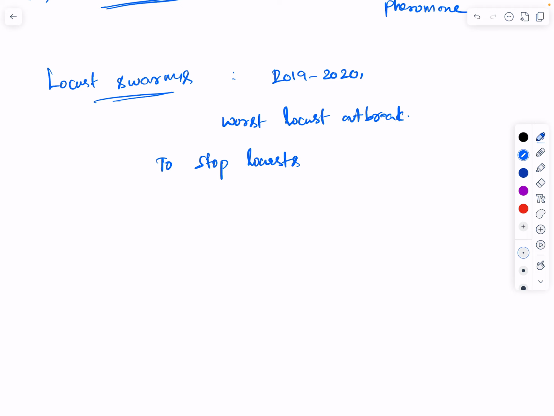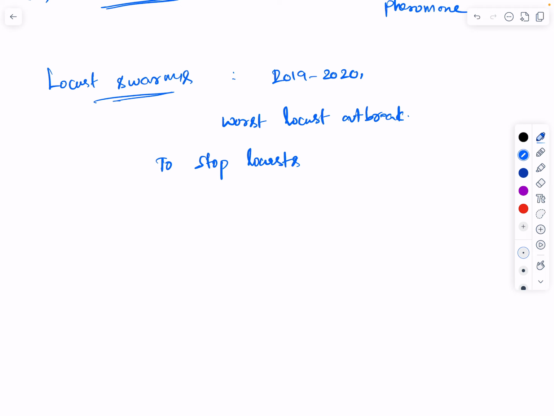So a recent study by Chinese scientists has made a breakthrough by discovering a way to stop locusts from swarming. Not by killing them with toxic chemicals, which is generally the way, but by blocking the natural signals that make them gather in groups.